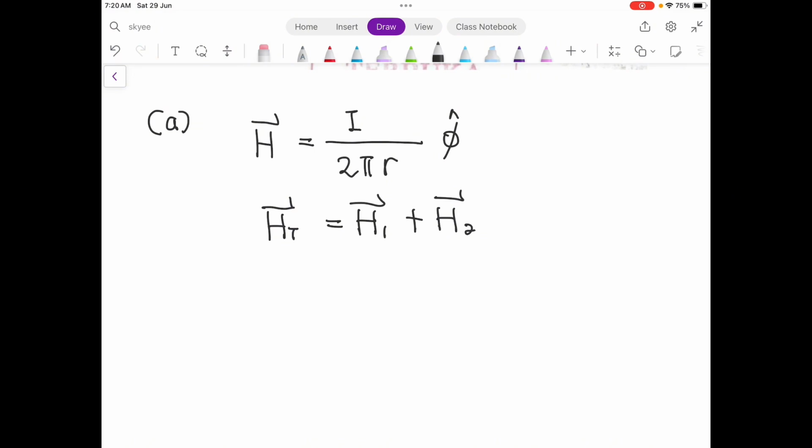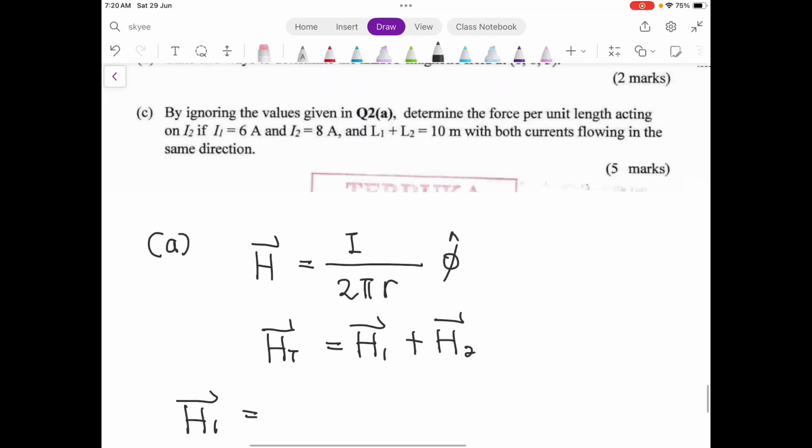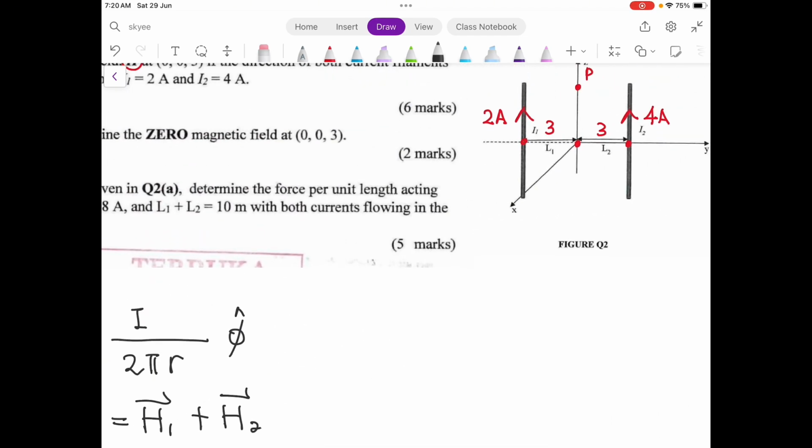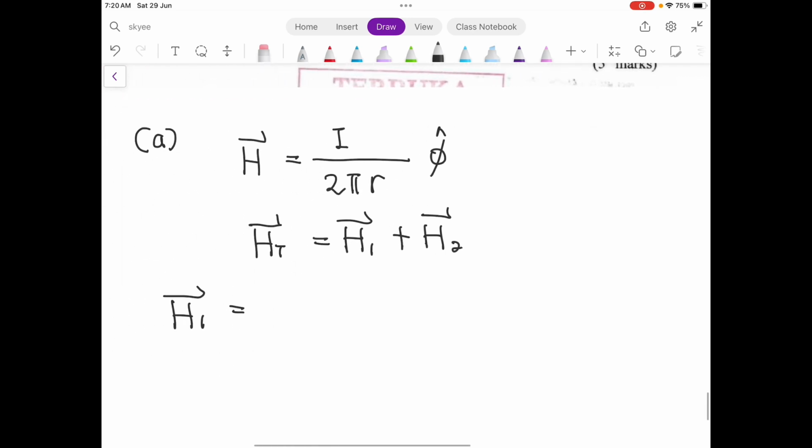So we look at H1. H1 is equal to I1, which is 2 amperes, 2 over 4 pi r.